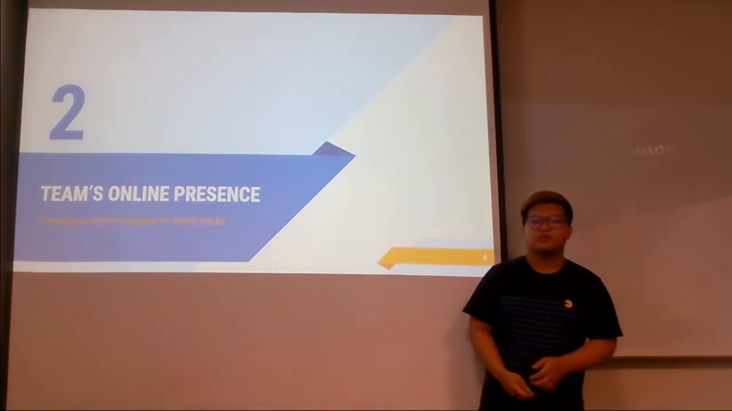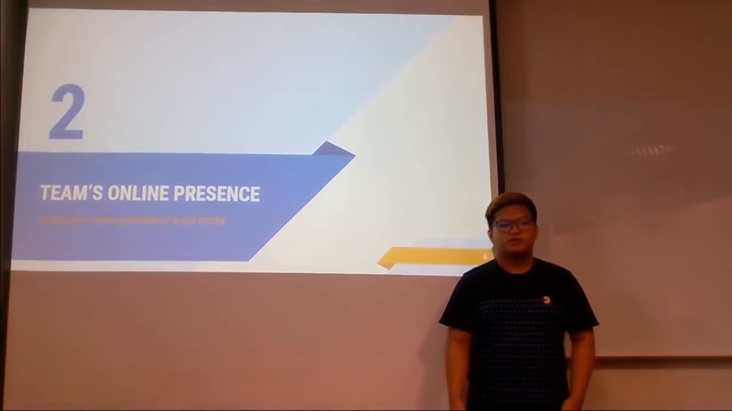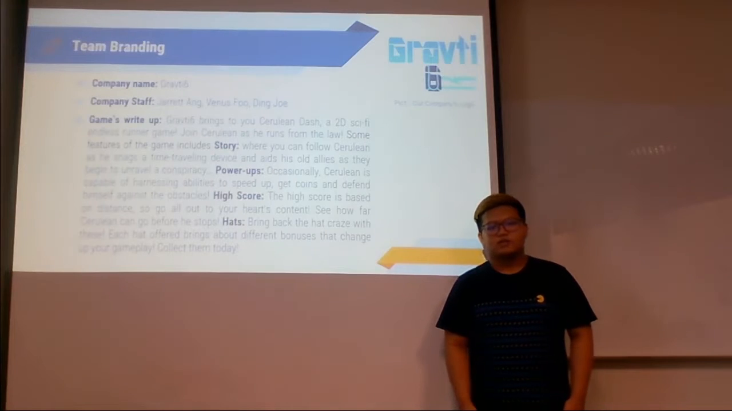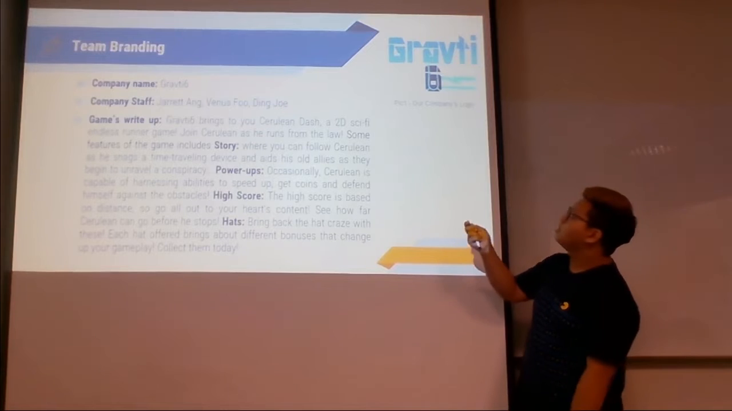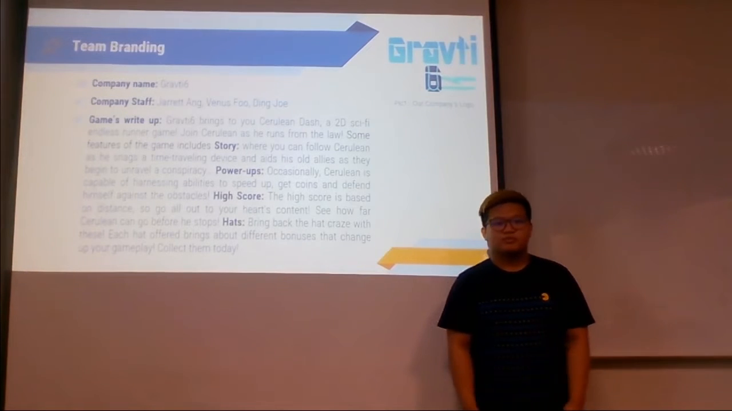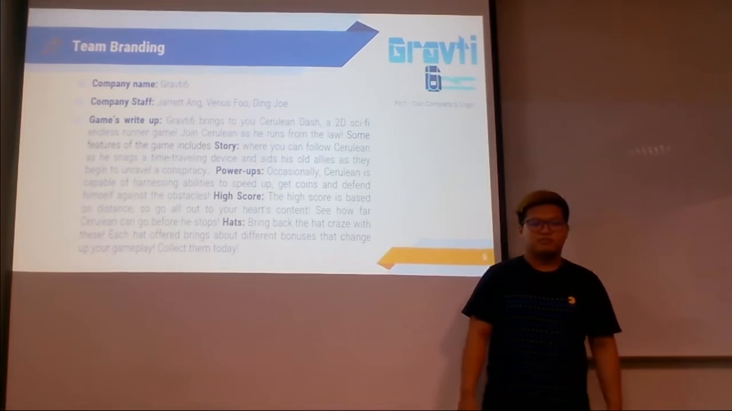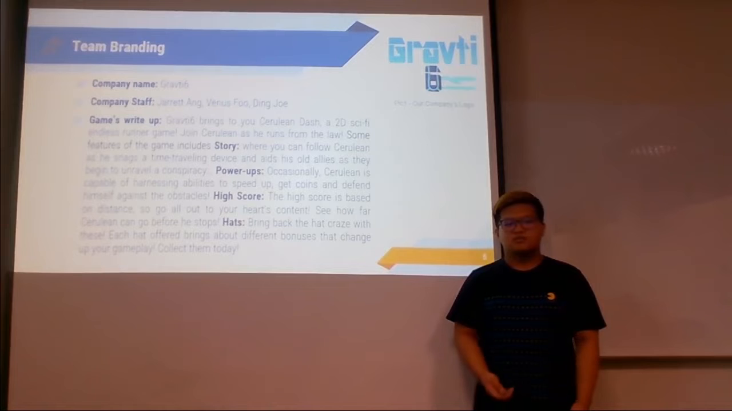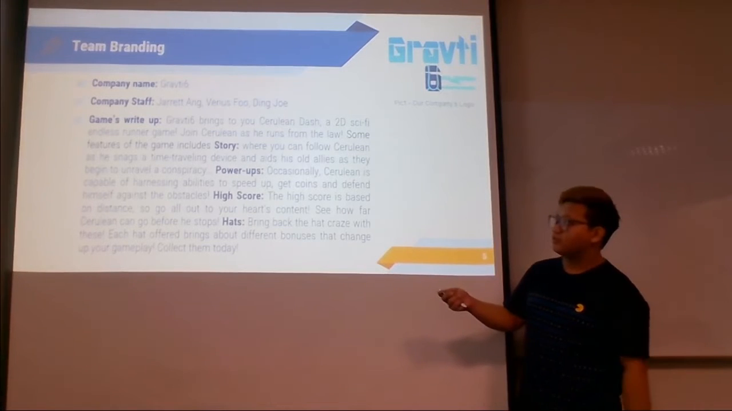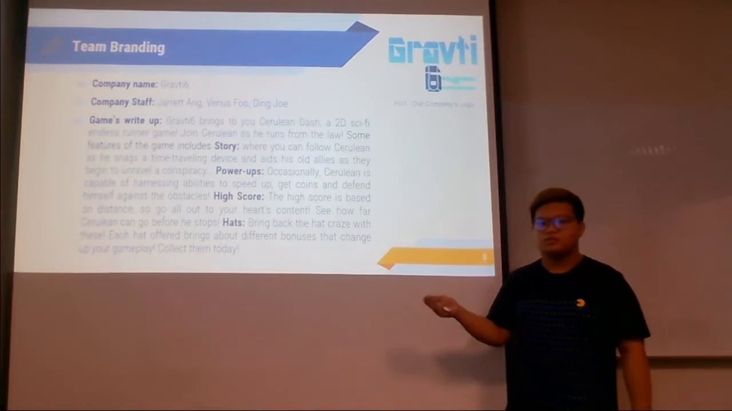Alright, next I'll be talking about the creation and the maintenance of our online presence of our company on social media. Alright, so for our team branding, our company name is Gravity6 and our company logo can be seen right up here. So basically for the staff members for our company, currently it's just our group members, which is Jarrett, Venus and I. So as you can see, this is our game right up over here, and we talk about the story, power, high score and hacks in the write-up.